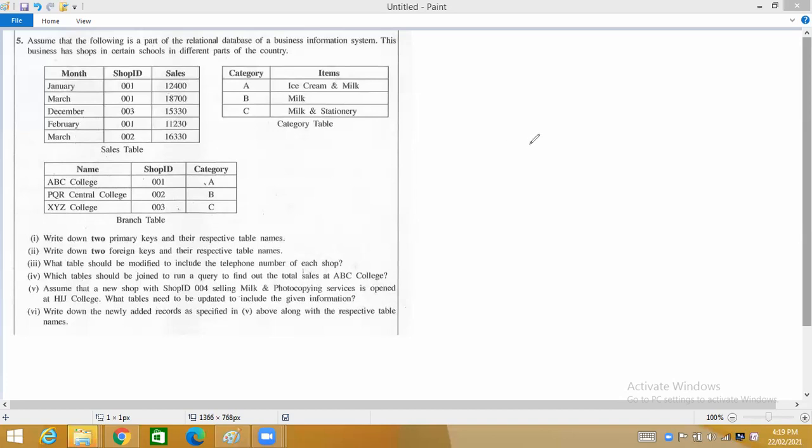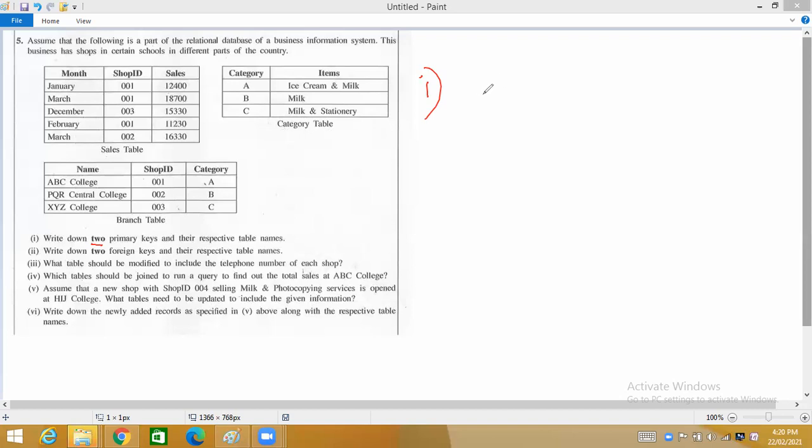Now let's look at the sales table. They are asking only for 2 primary keys, but here there are 3 tables, so there is no need to write primary keys for all 3 tables. If you choose any 2 tables and write the answer, it is enough. But I will write 3 answers. When you are doing the examination, if they ask for 2 primary keys, no need to write 3. But here, for explaining purposes, I will write all 3.